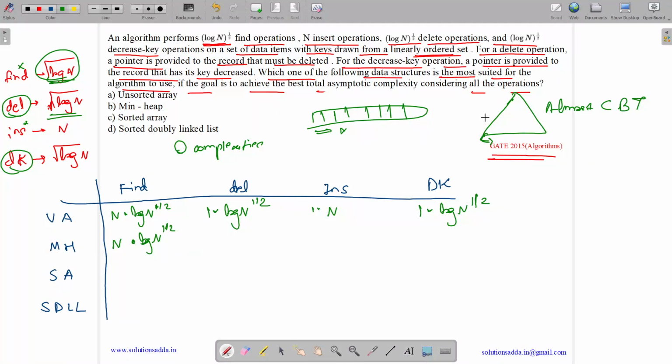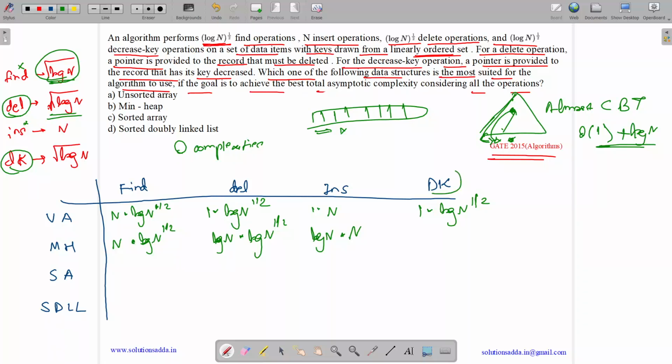Now we have delete operation. See, in this min heap, when we want to delete an item, we just replace it with the last item and perform the heapify. So replacing takes order of 1 and heapify takes order of log n. So complexity would be order of log n for one operation, and for under root of log n it will be multiplied by n to the power 1 by 2. Now we have insert operations. So how do we insert an item in heap? We insert at the end, and similarly we apply the heapify. So heapify takes log n time for one operation, and we want to do n insertions. So total time is n into log n.